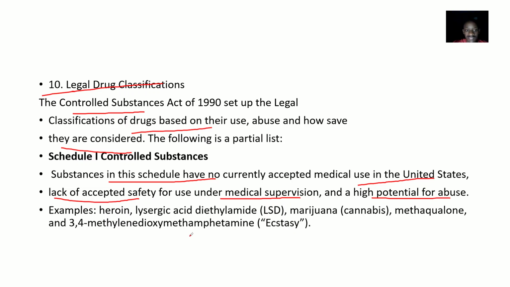Examples of these substances are heroin, lysergic acid diethylamide, marijuana or cannabis, methaqualone, and 3,4-methylenedioxymethamphetamine, which is ecstasy.